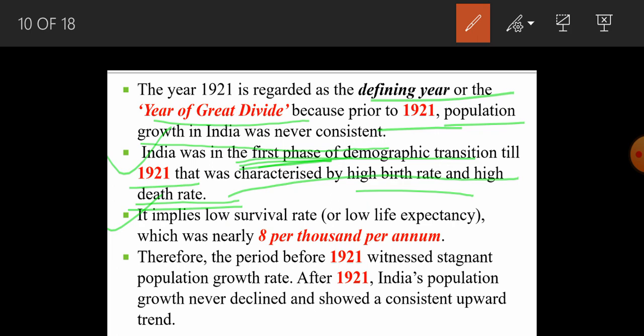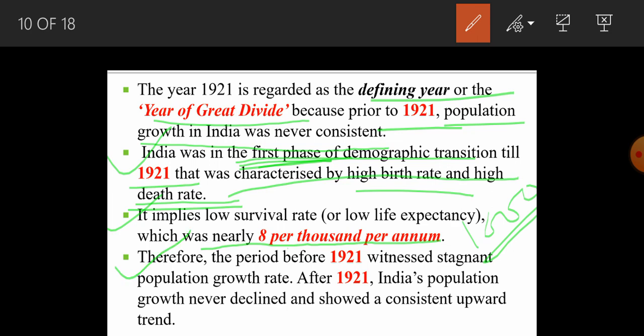Definitely, if the birth rate is very high and the death rate is also very high, you can imagine what the life expectancy is. If you take the figure here, nearly 8 per thousand, you imagine, it means that out of 1000 people only 8 used to survive. Such a very low figure. That is the reason our life expectancy was very, very low at that time.